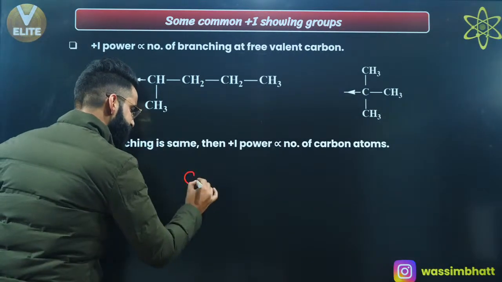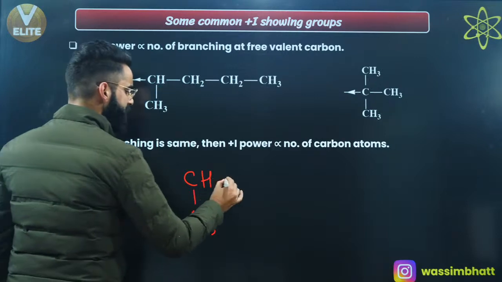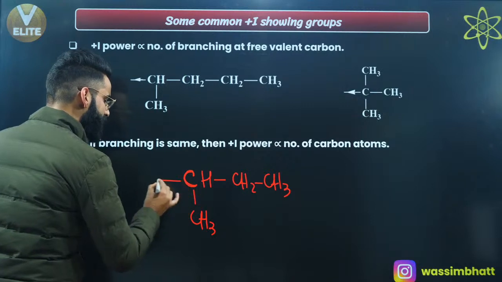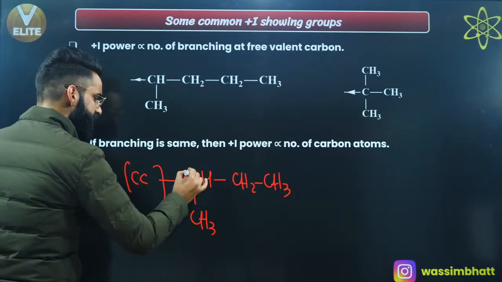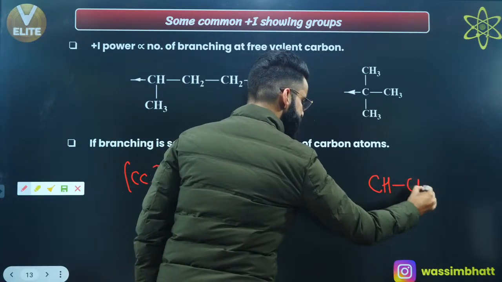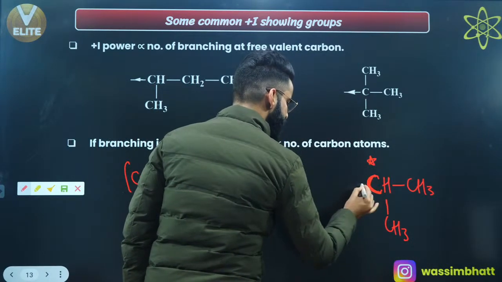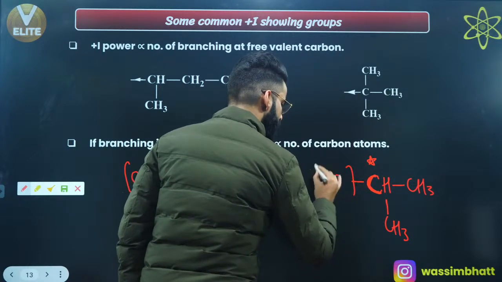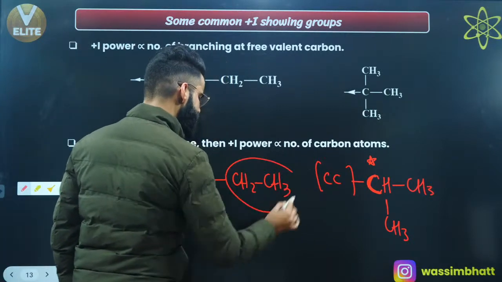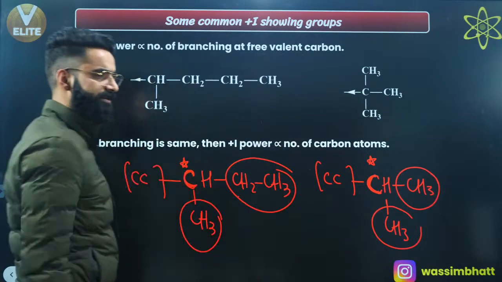See guys, for example, this is CH, this is CH3 over here, this is, for example, CH2, this is CH3, right? And this is, for example, the free valent carbon which is attached with the carbon chain. So this is the free valent carbon which I'm talking about, correct? Now this is CH, this is CH3 in this case, this is one more CH3, right? And this carbon over here I'm calling the free valent carbon because it is attached with the carbon chain. So if I ask you, is the branching the same at the free valent carbon? This is the branch, this is the branch, so two branches at the free valent carbon. This is the branch, this is the branch, so two branches again at the free valent carbon, right?